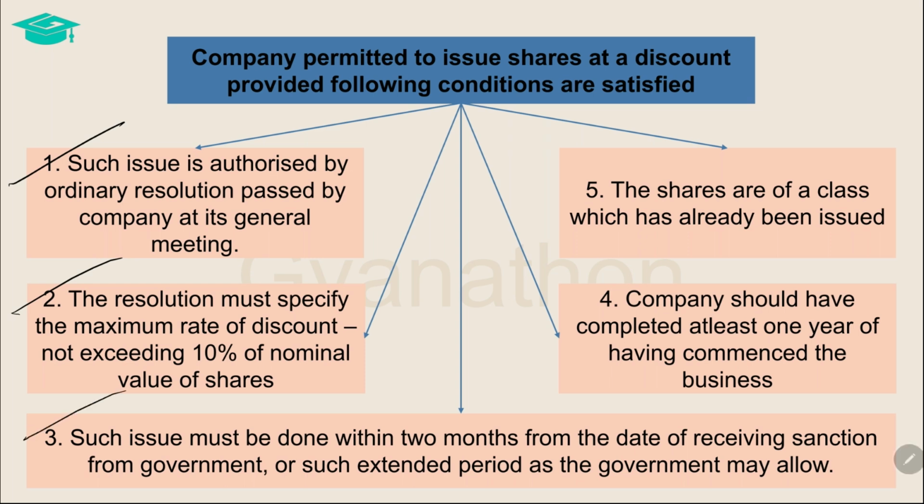The issue of shares at a discount must be within 2 months from the date of receiving sanction from the government in this regard. If the government allows any extended period, then the issue must be done within such extended period of time. For a company to make issue of shares at a discount, the company should have completed at least 1 year from the date on which it had commenced its business. And finally, the issue of shares at a discount should be of a class of shares which has already been issued before.